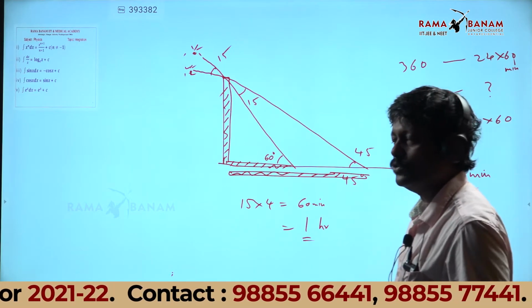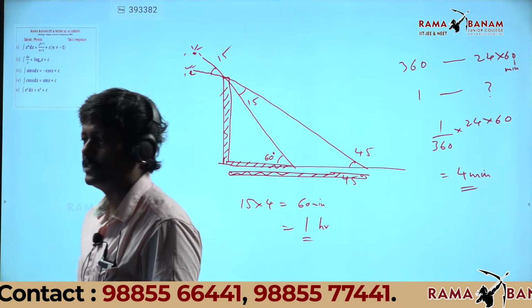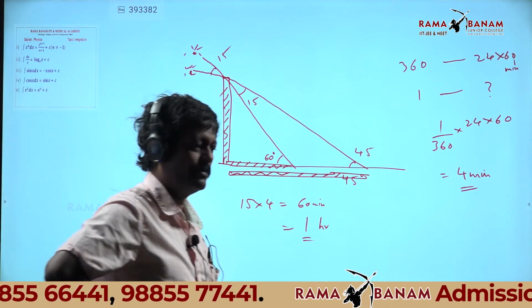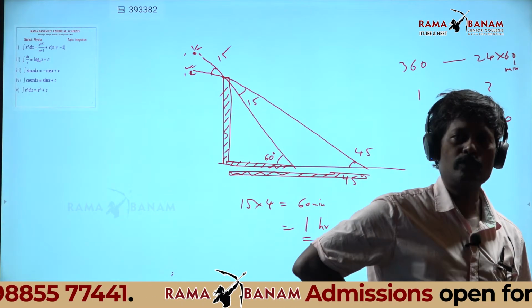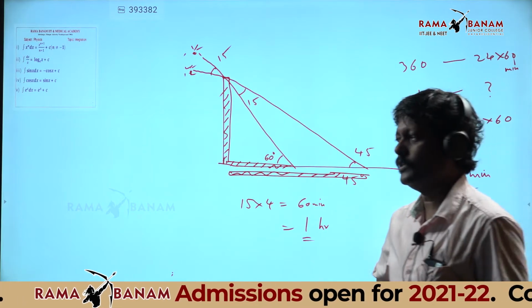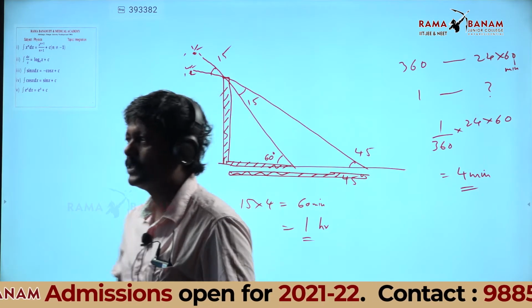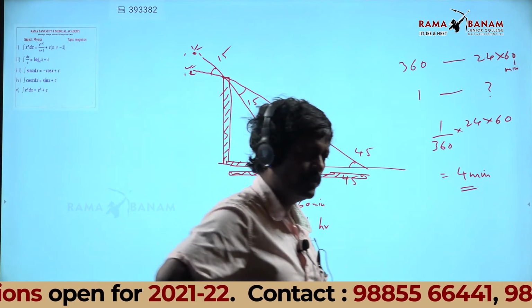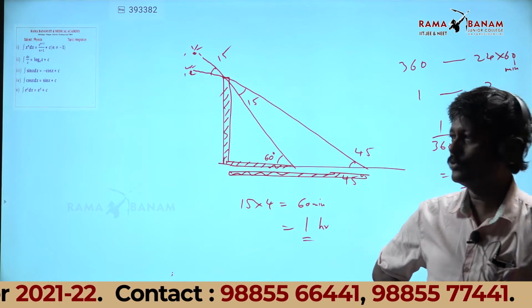So for the earth to rotate by 1 degree, it takes 4 minutes of time, very important. From one longitude to another longitude, for the sun to come overhead, it will take exactly 4 minutes, longitude to longitude.